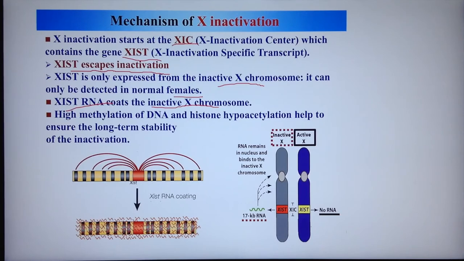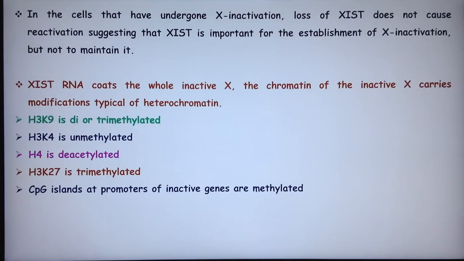High methylation of DNA and histone hypoacetylation help ensure the long-term stability of the inactivation. The active X has no XIST RNA; the one to be inactive has XIST RNA coating it, and then the chromosome will be silent. In cells that have undergone X inactivation, loss of XIST does not cause reactivation, suggesting XIST is important for establishment of X inactivation but not to maintain it.